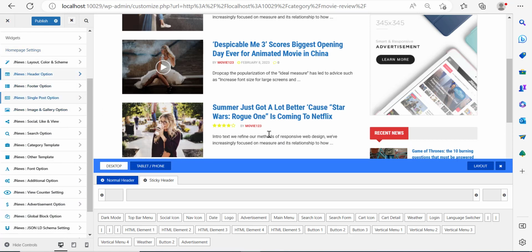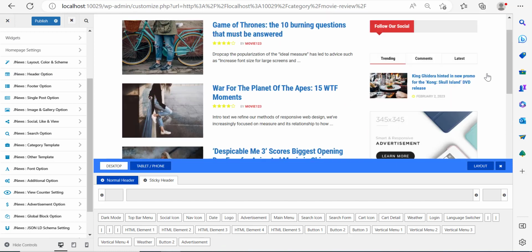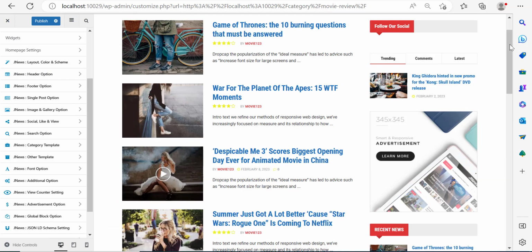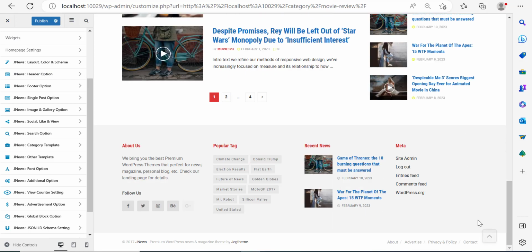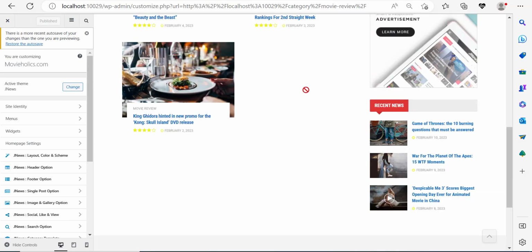So right now, let's go ahead and edit the footer. So let's click the X button. The footer is what we need to edit. Now, you can change the background of the footer. You can change the color, the text color here. But I'm going to be more interested in just changing the social icons color. Apart from that, I think everything else is pretty good. And yeah, so let's go ahead to the social or to the footer option. So here, let's go ahead and modify the website footer.